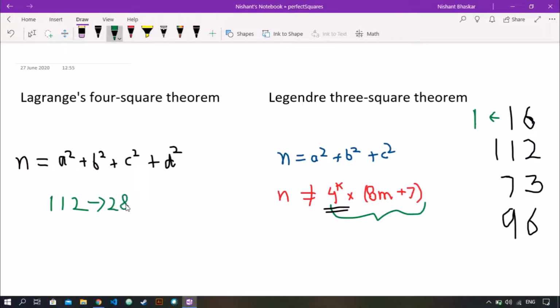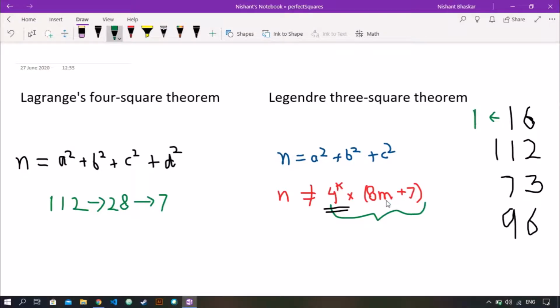We again check if 28 is divisible by 4. We are just removing all the 4 factors from our number. It is divisible by 4, so we divide again and the answer is 7. So we removed all the 4 factors from 112.